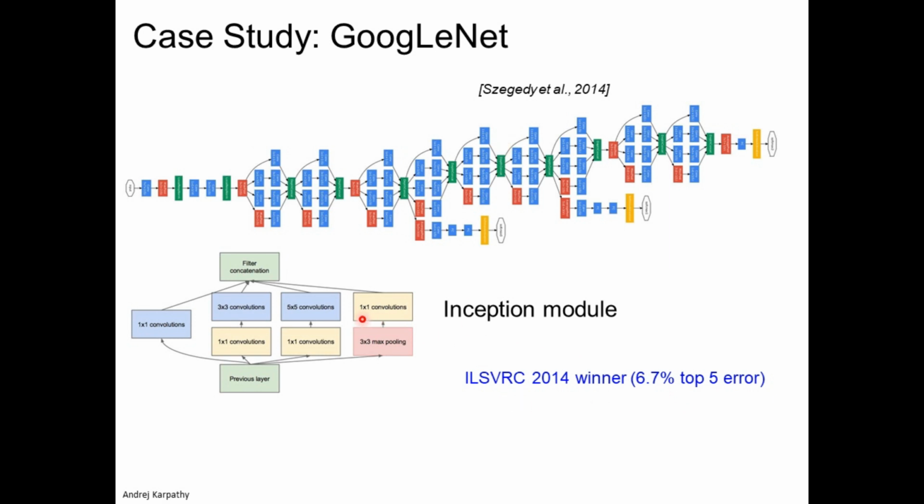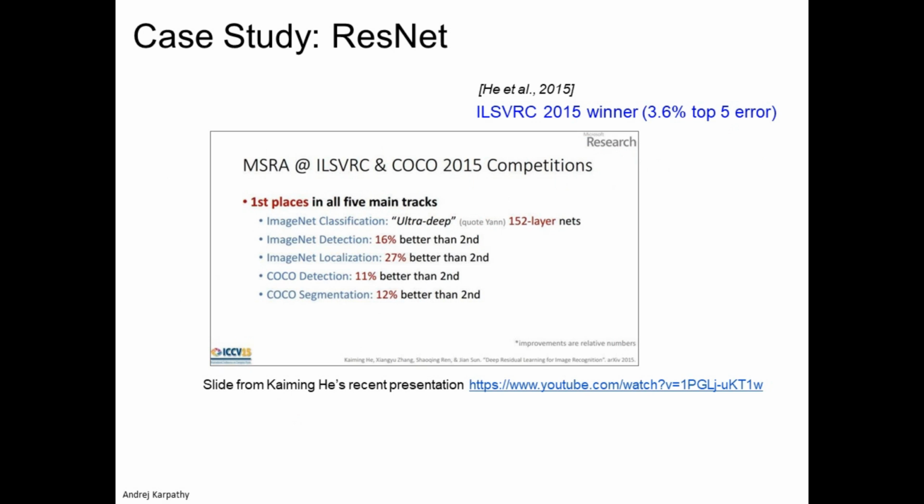So again, this architecture slightly varies from AlexNet, and the variations with respect to convolution, pooling, activation functions, everything is there in detail. You can look at the references. Similarly, the competition was repeated, and there was the net called ResNet by He et al.